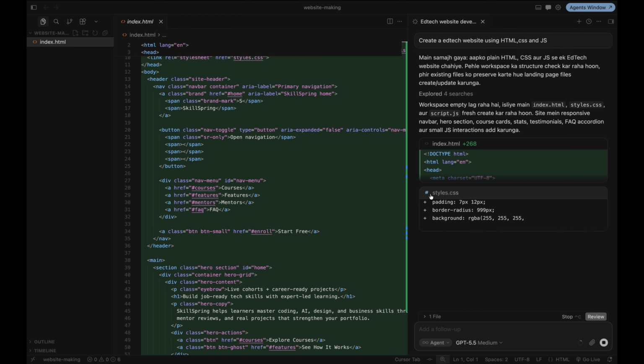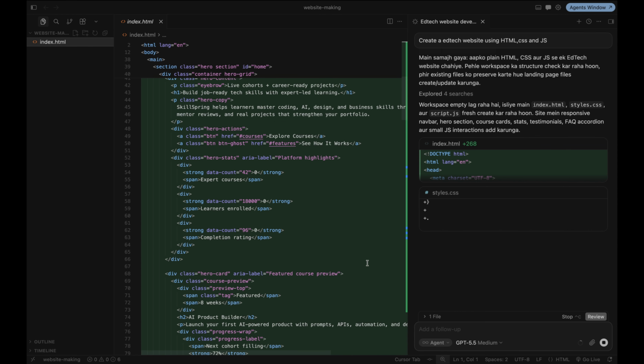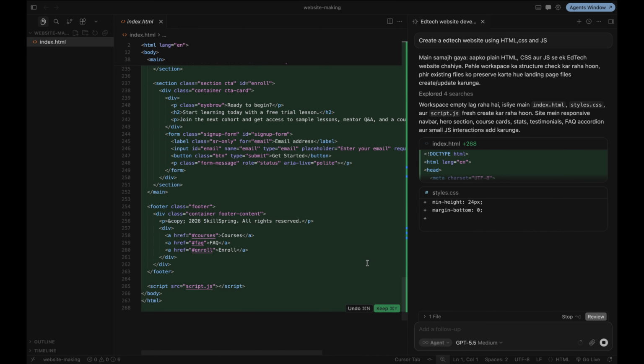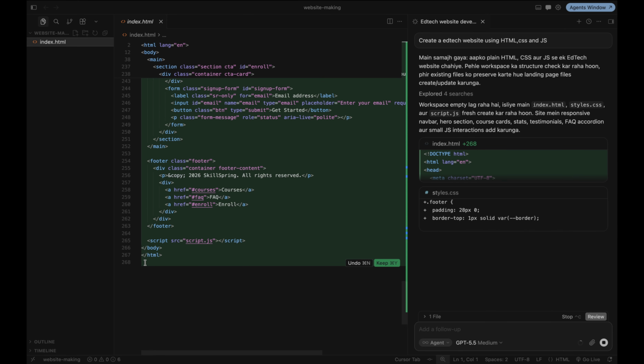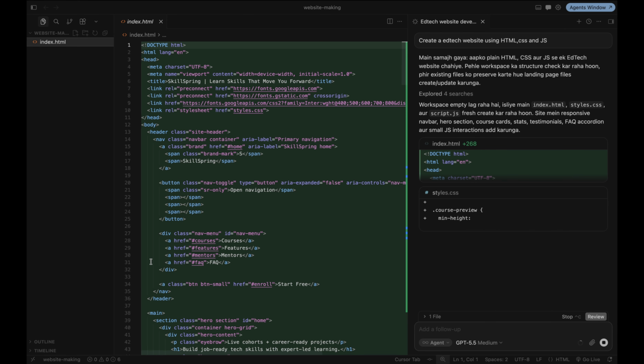Now the second file is also generating, style.css. I told it that I want code in HTML, CSS and JavaScript. That's why it will create three files. So first index.html is created, and here there are around 268 lines in this file.